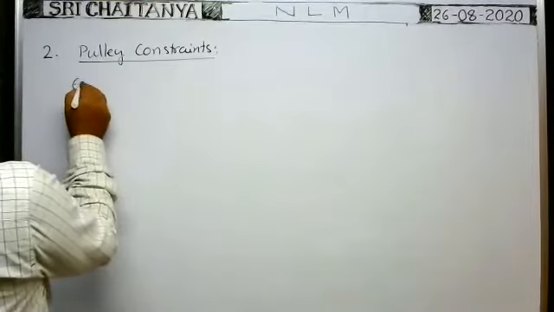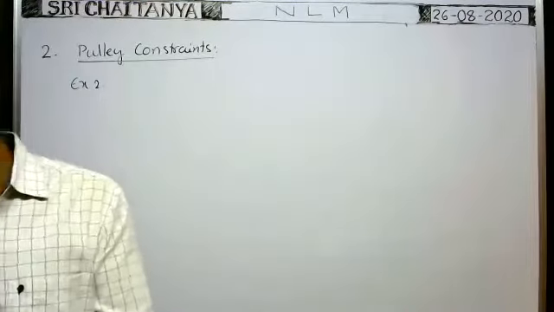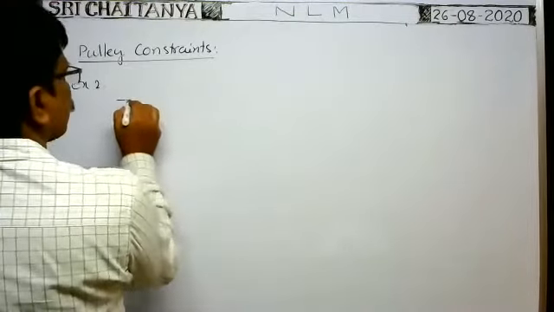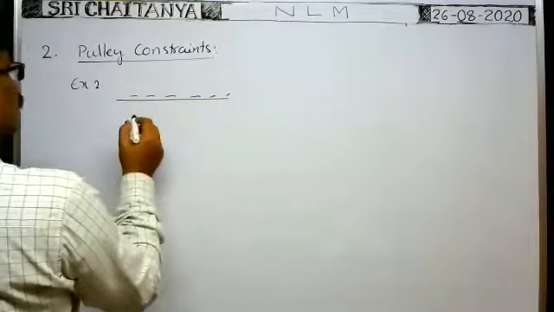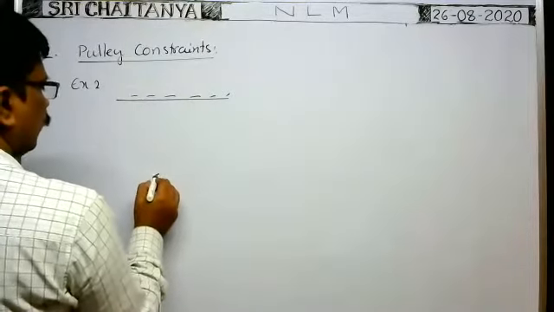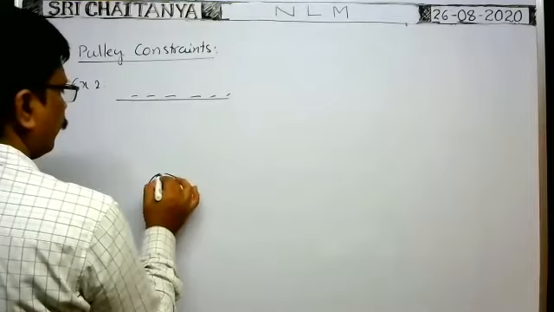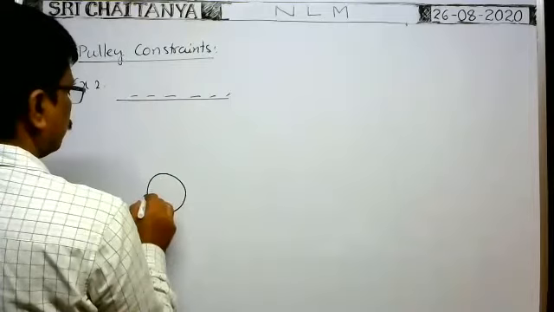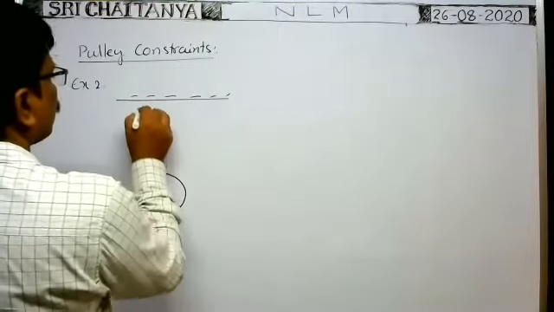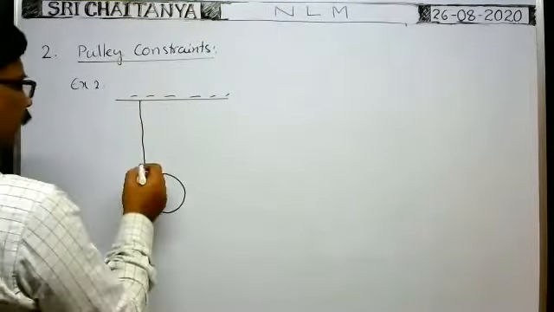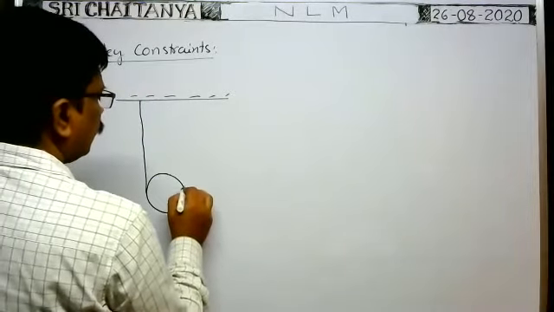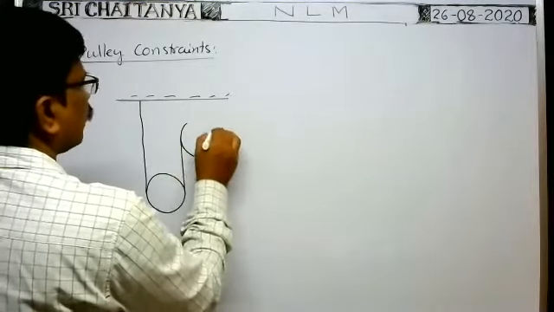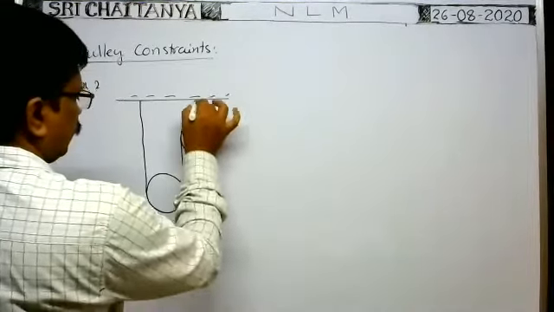Okay, example 2. Here by means of two pulleys, suppose this is the rigid support. One pulley is here. One string is fixed to the rigid support here and it is passed over the pulley, and this string is passed through another pulley arranged here. The pulleys may be the same size or may not be.